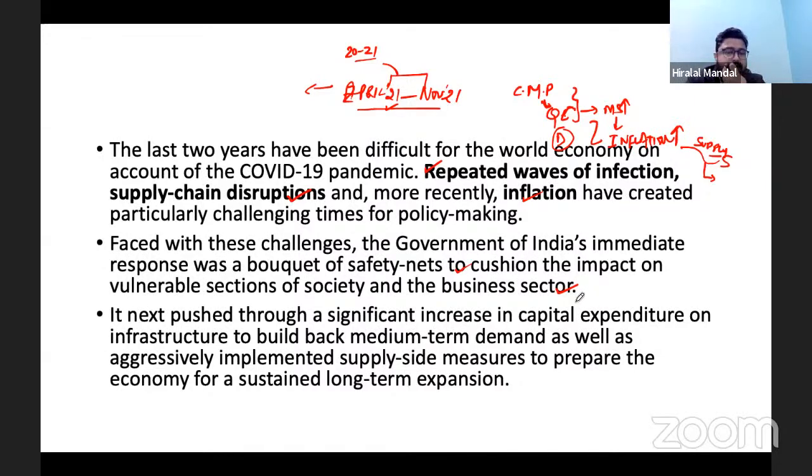At the same time, another push of the government of India can be seen in raising the capital expenditure on infrastructure. India has gone for higher capital expenditure, and it is suggested that capital expenditure has the capacity to revive the economy. Its efficacy is 2.34 times higher than the revenue expenditure, and that's what the government of India has done.